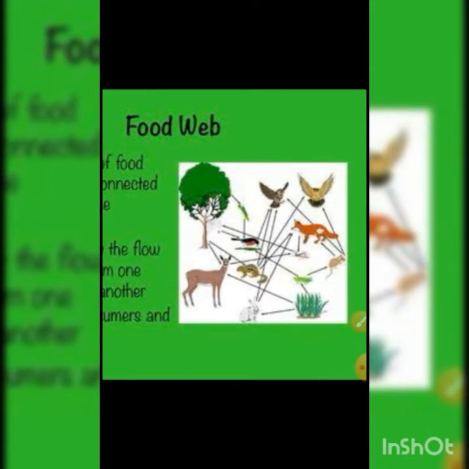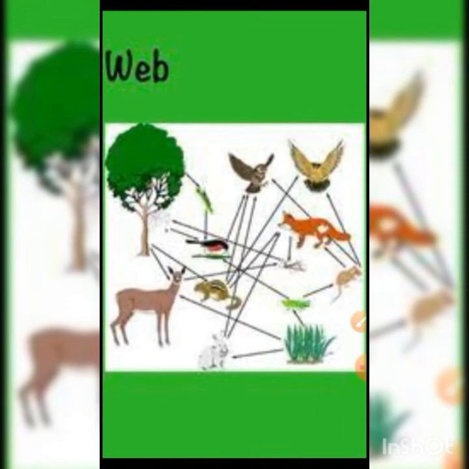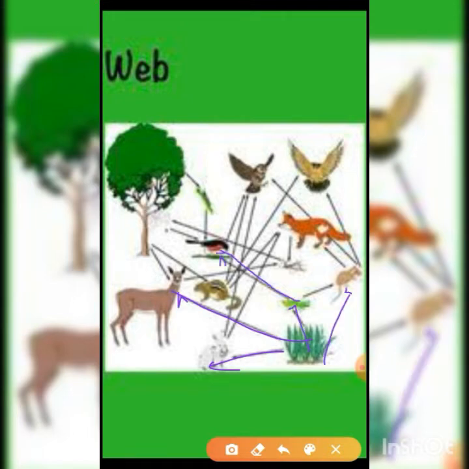Now you see the diagram, for example, grass is eaten up by rabbit, you can see over here, by this one rabbit, by deer, by grasshopper, and this bird is further eaten up by this hawk, right? This tree is eaten up by this grasshopper, and grasshoppers are eaten up by what?